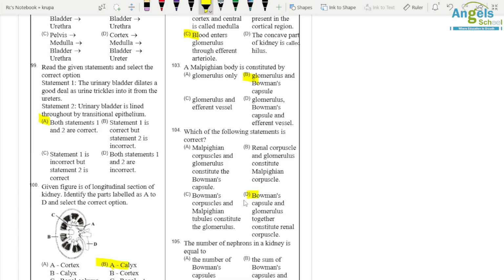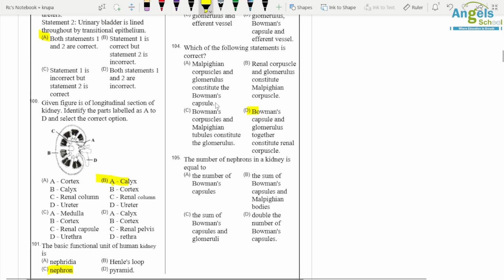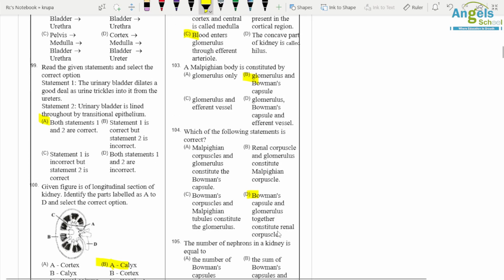Option D is correct. Question number 105.